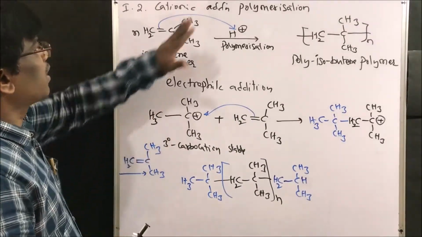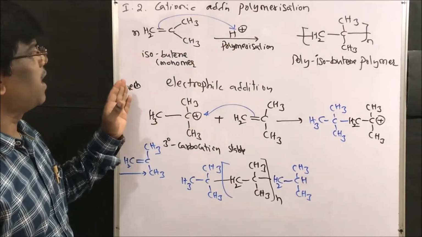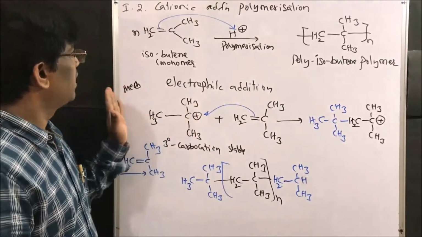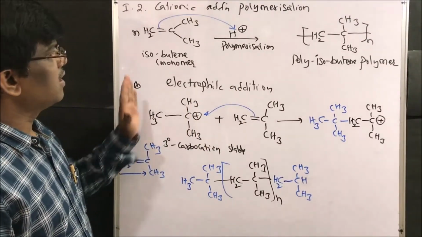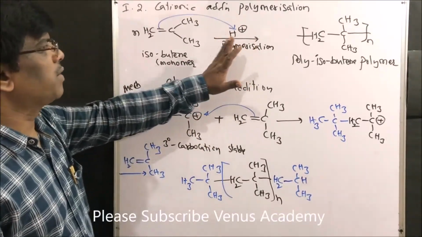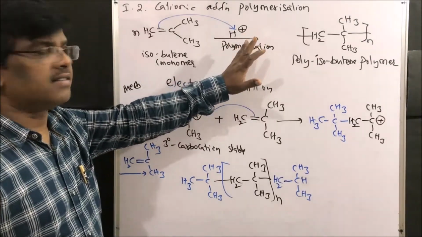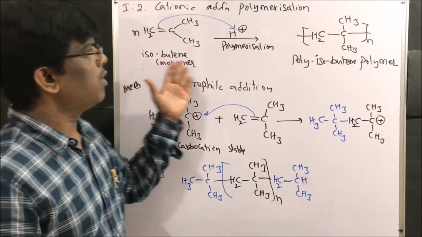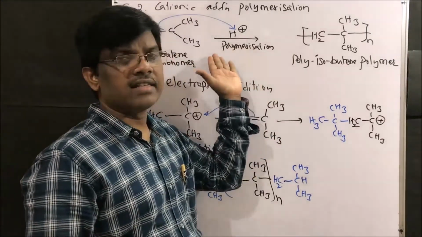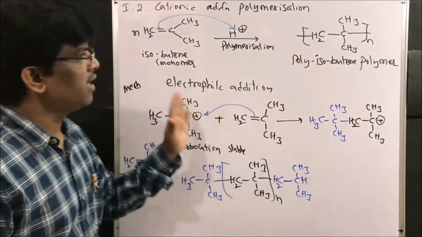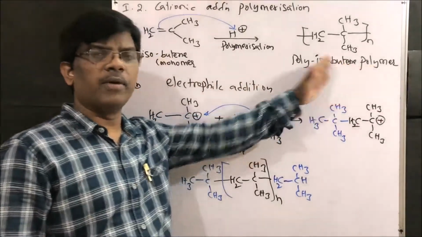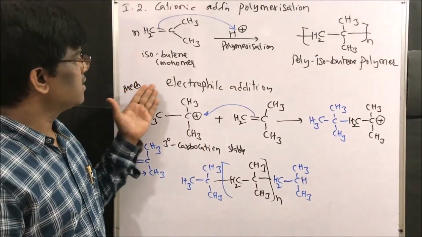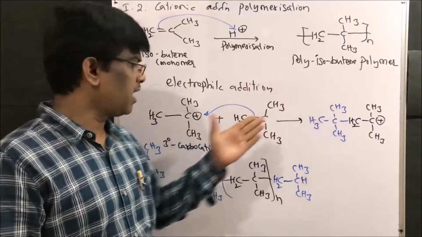Yes friends. So cationic addition polymerization takes place by electrophilic addition reaction, right? So this reaction undergoes in presence of catalytic amount of acid. So this polymerization upon isobutene, for example, it is a monomer. In presence of acid catalyst, it gives polyisobutene polymer, right? So this mechanism follows the electrophilic addition reaction mechanism.